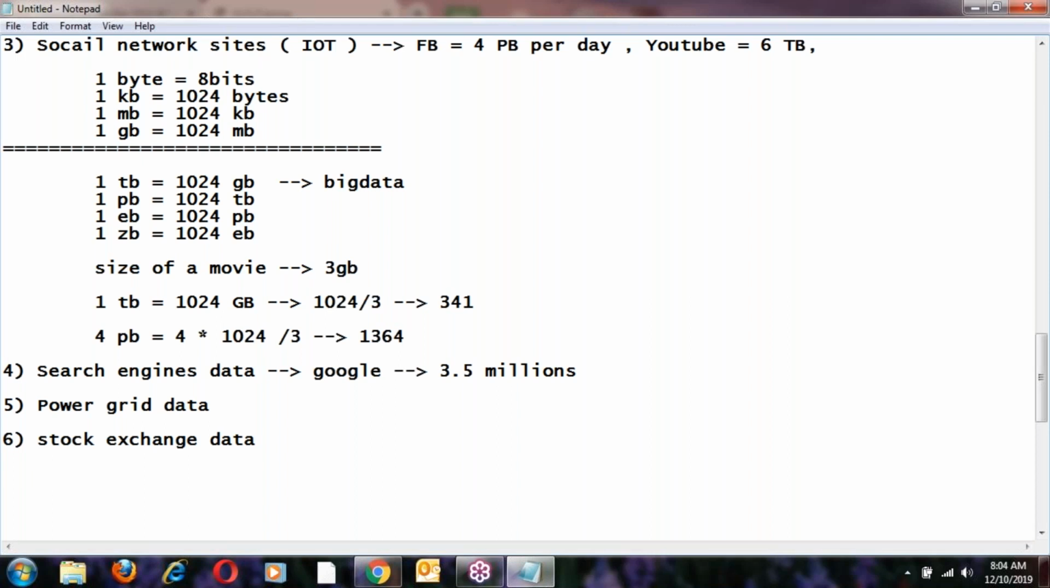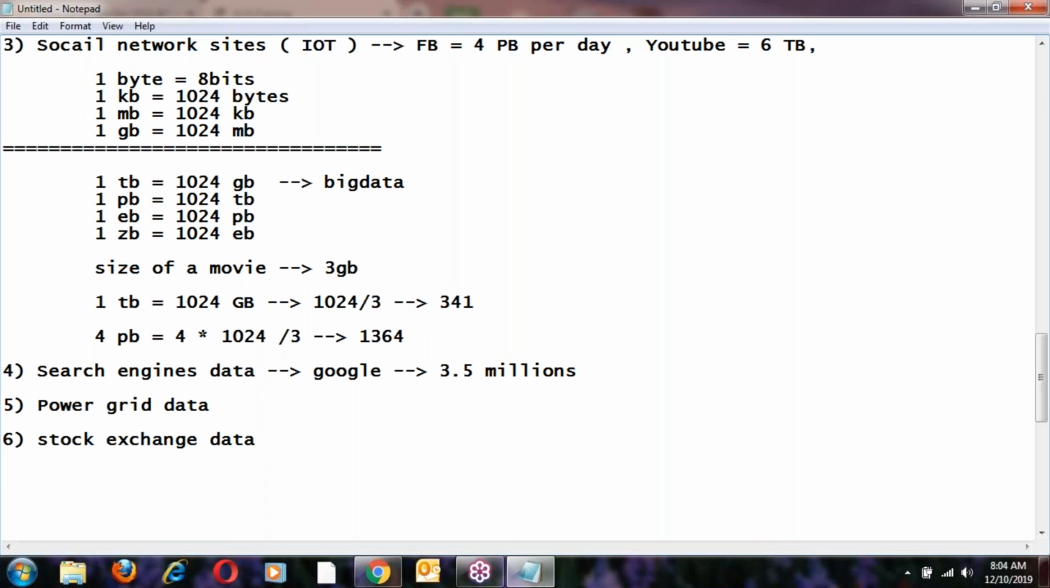Next, stock exchange data. What is stock exchange data? See, in a stock exchange every day some transactions are happening, right? Suppose you are buying some shares. Directly we can't buy the shares, right? By seeing history we can buy the shares. Maybe the last 3 years of history, last 4 years, maybe somebody considers the last 10 years.